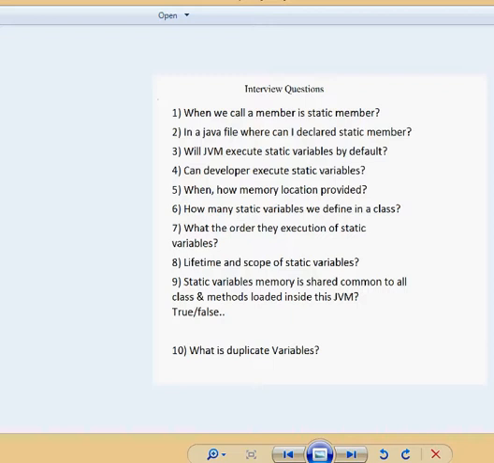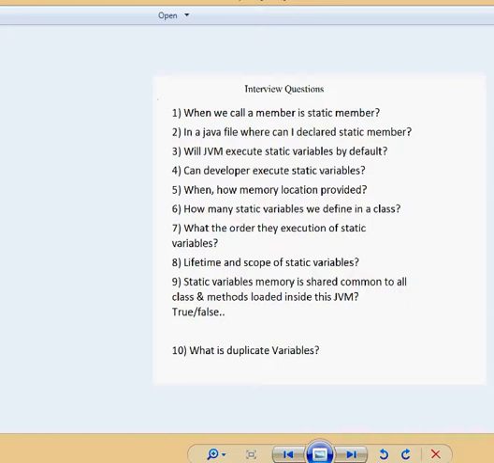Eighth question: lifetime and scope of a static variable. Lifetime means when it starts and when it ends. A static variable's lifetime starts when the class is loaded by the JVM. The lifetime ends when the class is destroyed or removed from the JVM. That's the scope.